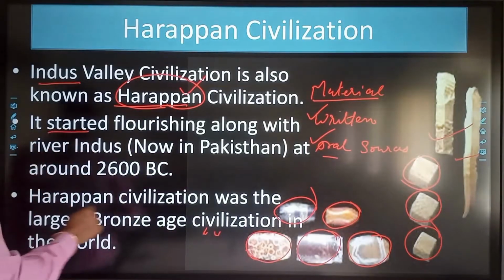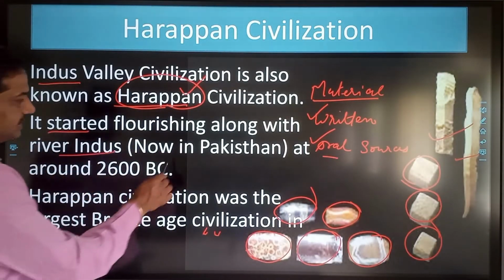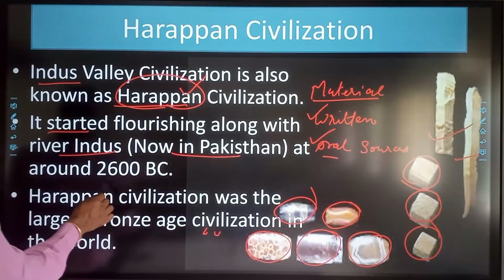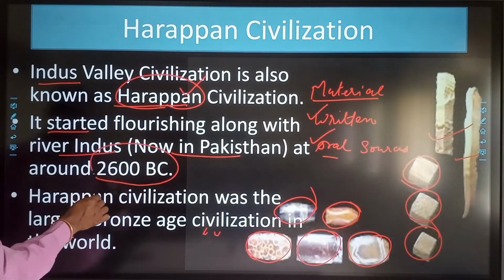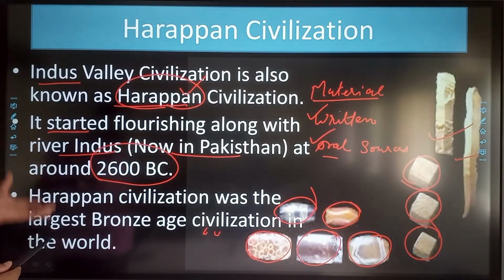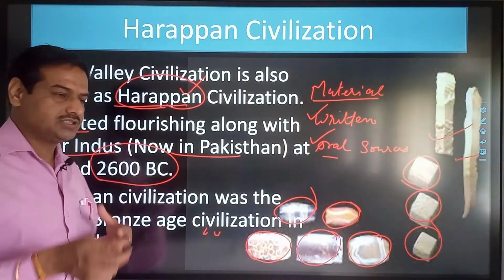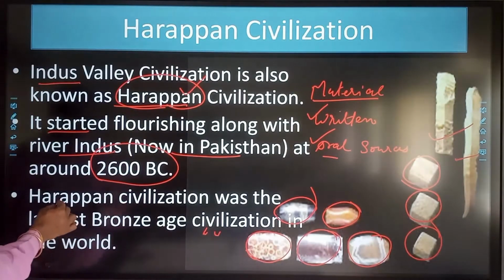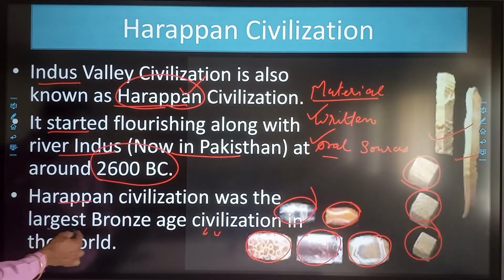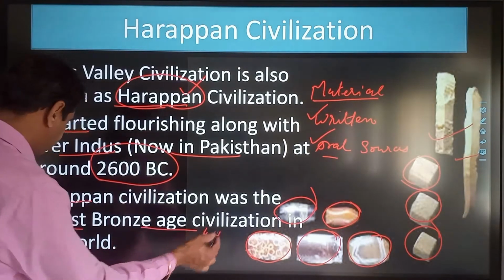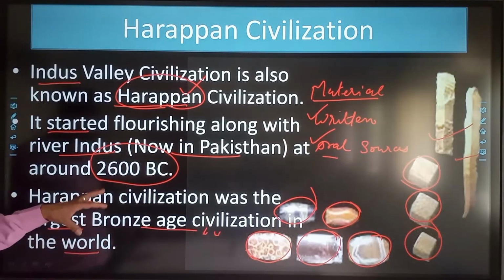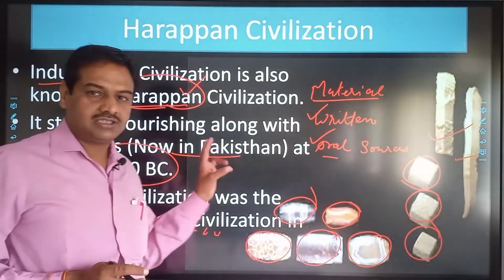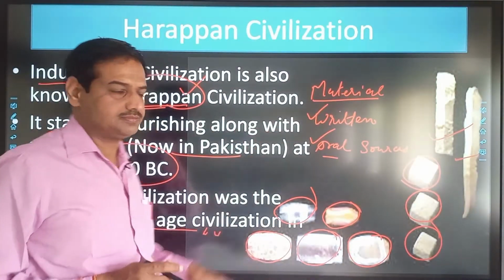It started flourishing along with the river Indus, that is now in Pakistan, around 2600 BCE. There are three phases in Harappan civilization that we will also discuss in further slides. Harappan civilization was the largest Bronze Age civilization in the world. Iron was not known to them. That's why this is a Bronze Age civilization.